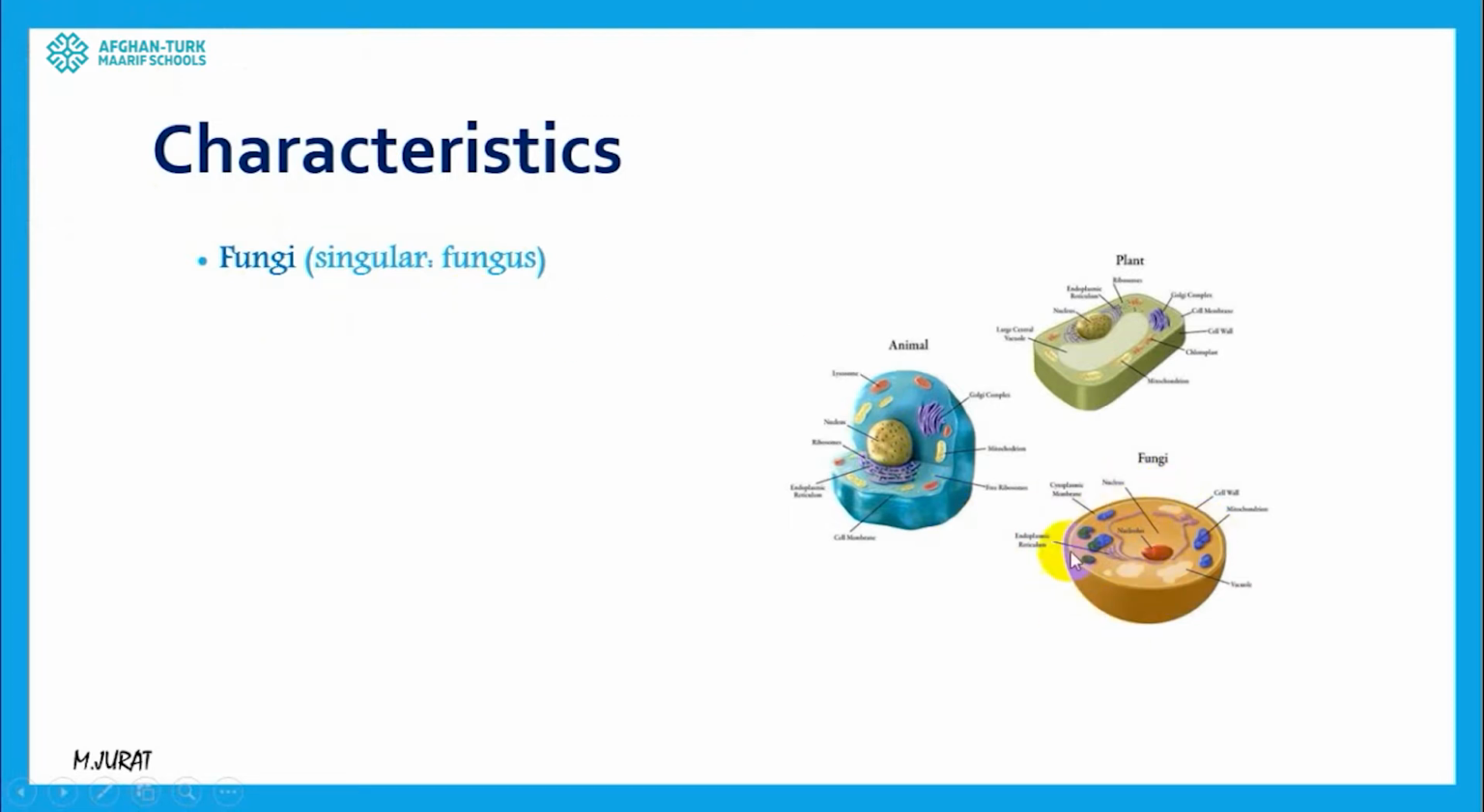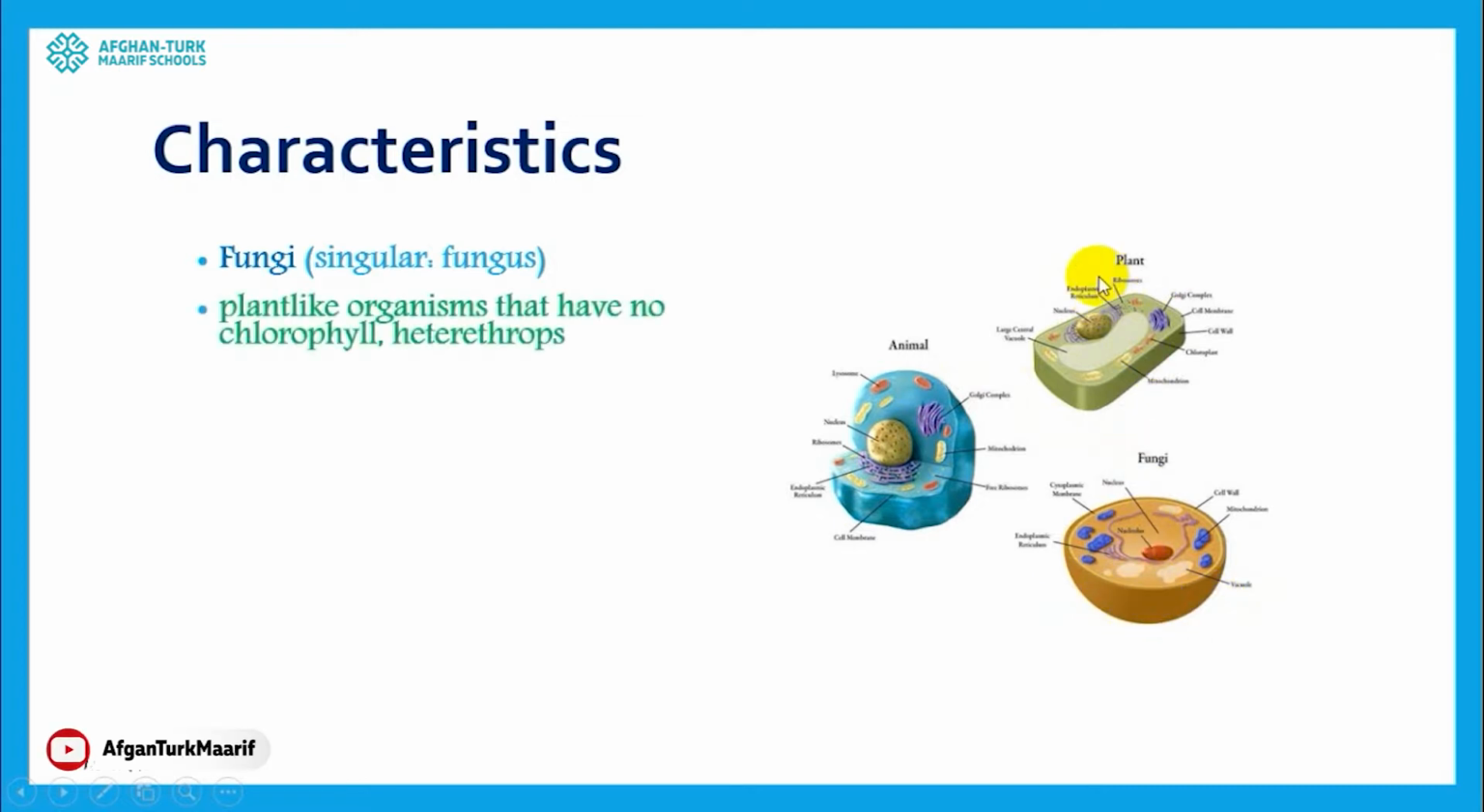Their cell type, if we compare the cell type of plant, animal, and fungus, according to the presence of cell wall structure, we can say that they are plant-like. It means the fungi cell is a bit like a plant, but the only difference is that there is no chlorophyll. It means fungi do not possess chlorophyll. That's why they are not completely plant-like, and because of the absence of chlorophyll, they are heterotrophs. It means they have to get food from other organisms. That's why they are decomposers.